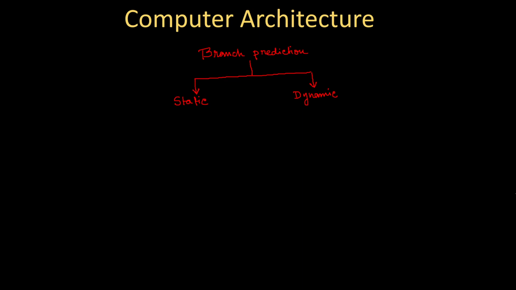And after that, I hope you will realize in which situation we can predict whether the branch will be taken or not.